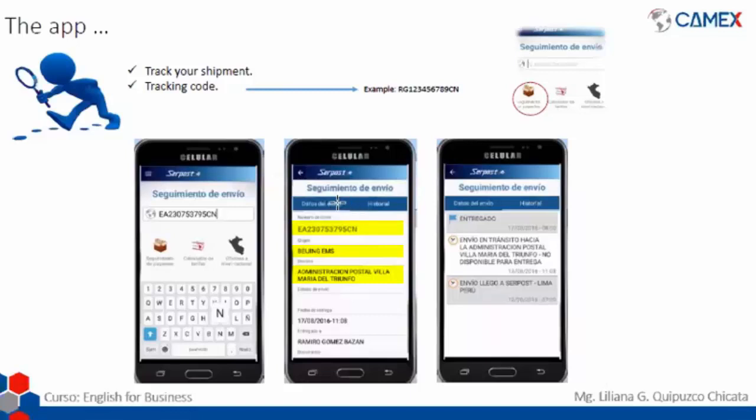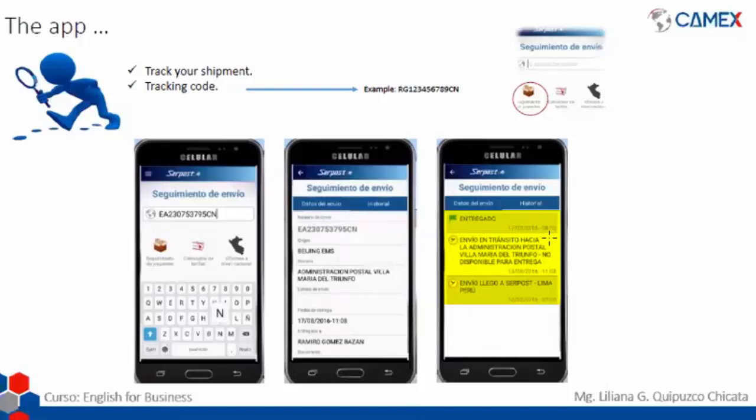Now, how can I know where my product is right now, or if I am able to go pick it up, or if it is coming to my house? So for that, you're going to check in here in history. So you're going to check in here, and it's going to open the following screen. In here you can see that your shipment already got to Serpost, to Lima, and you're going to see here the date and the hour,